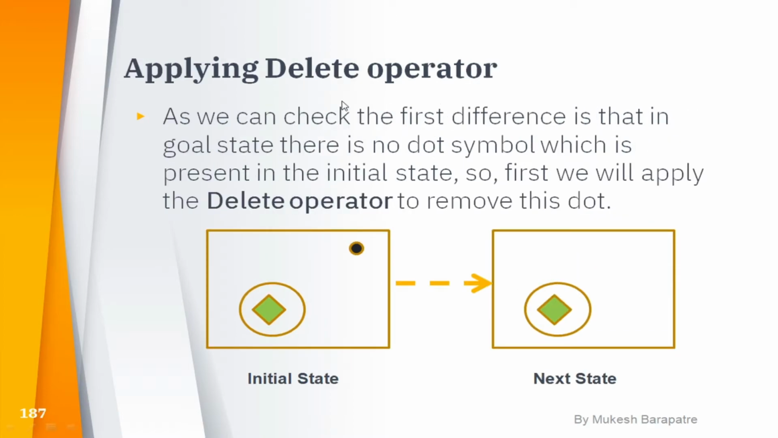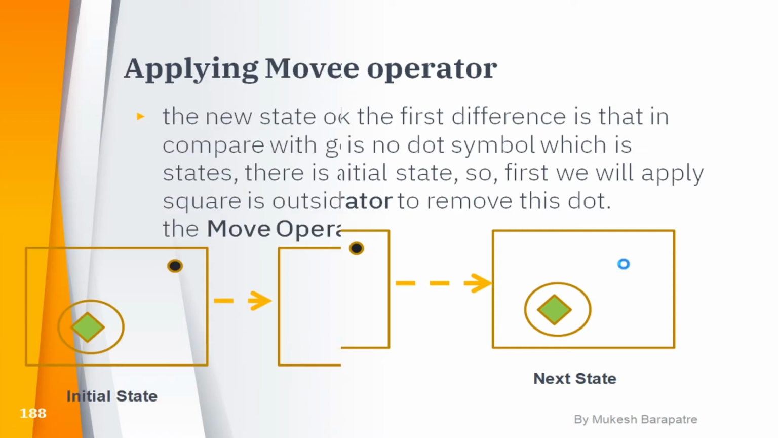Applying the delete operator first, we have to delete the dot. As we can check, the first difference is that in the goal state there is no dot symbol, which is present in the initial state. So first we apply the delete operator to remove the dot. This is the initial state, and after deleting the dot we get the next state. This is the current state where we deleted the dot.